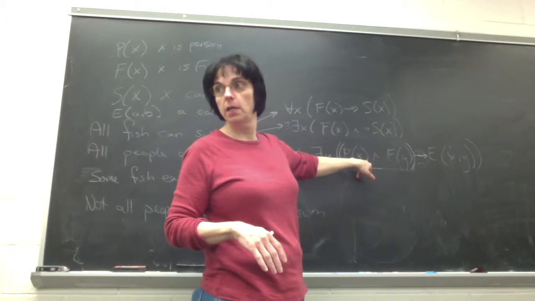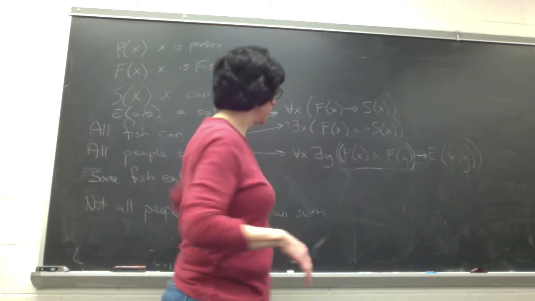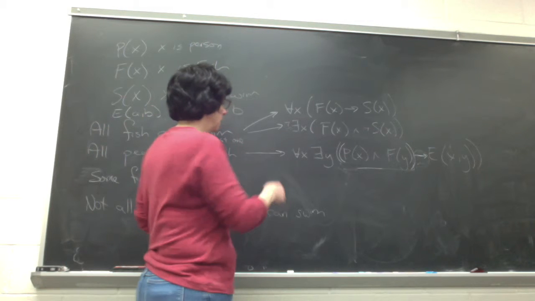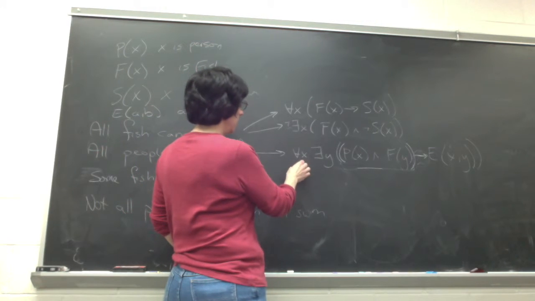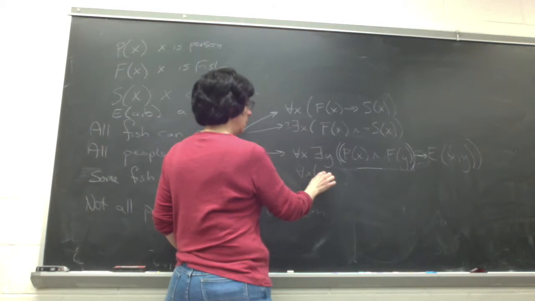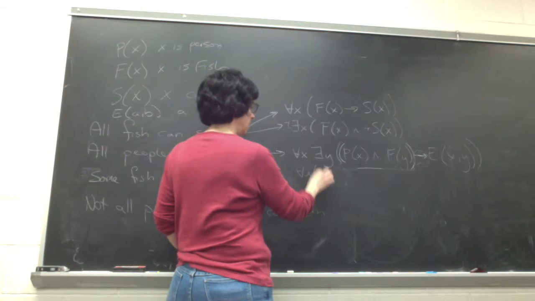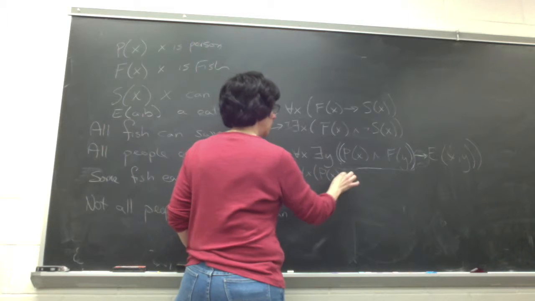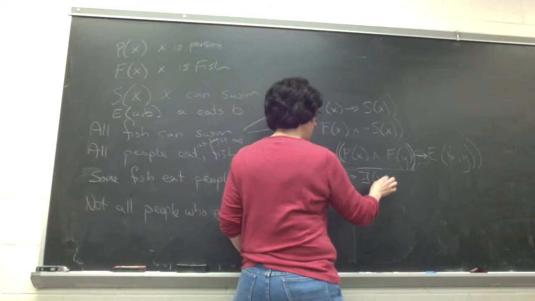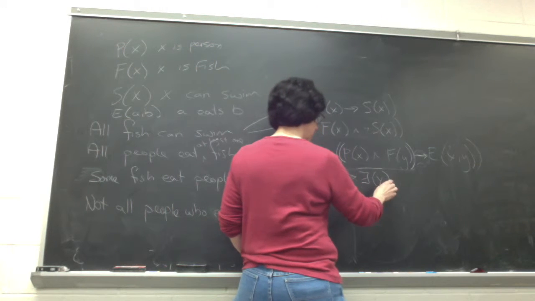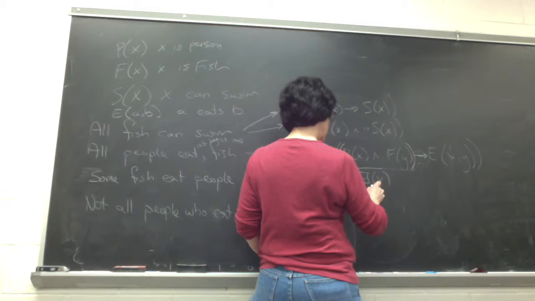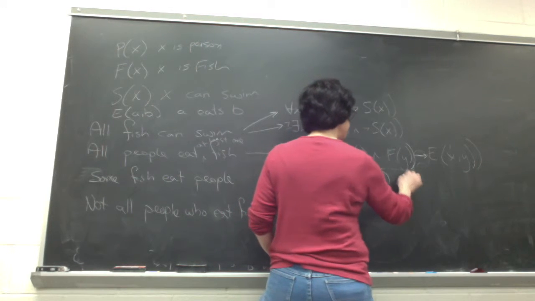Okay, yeah. The book had it slightly different. Okay, so let's see what the book does. So it's the bird one, but okay, that's fine. For all X, parentheses, P of X implies there exists a Y, and F of Y, and E X Y. Right.